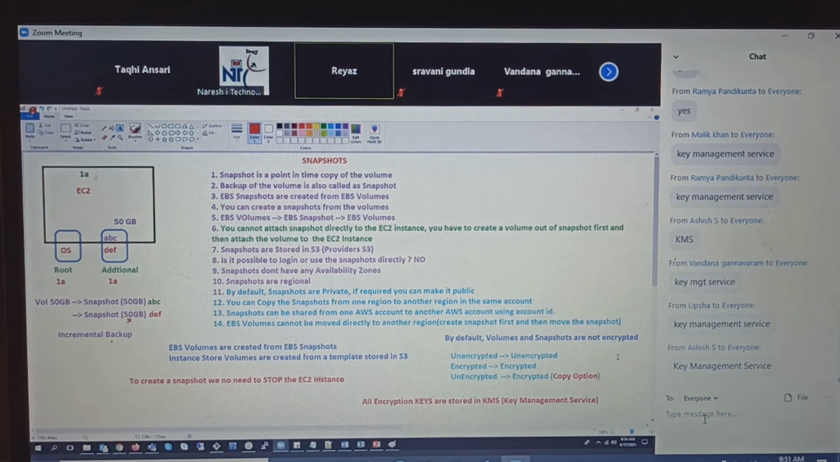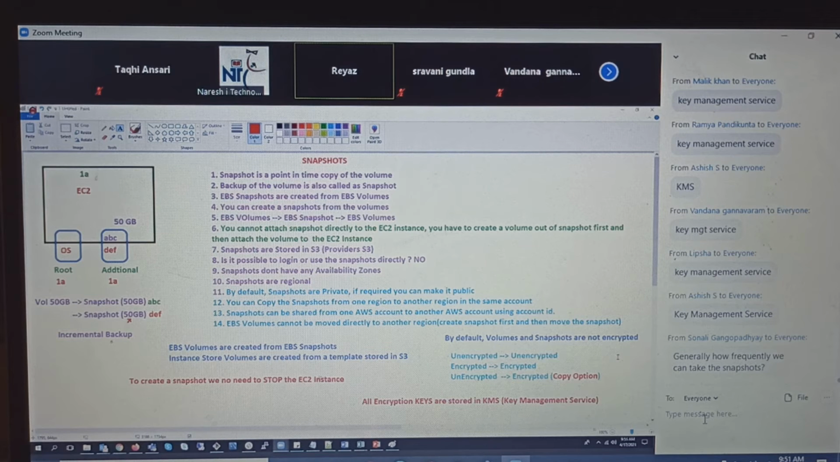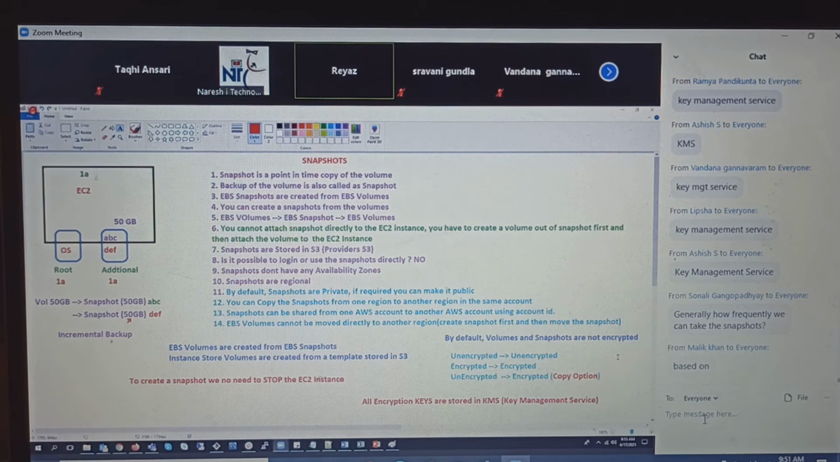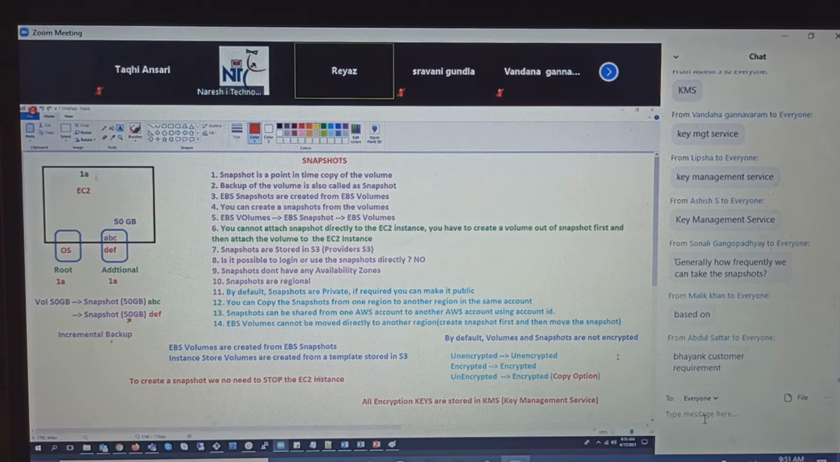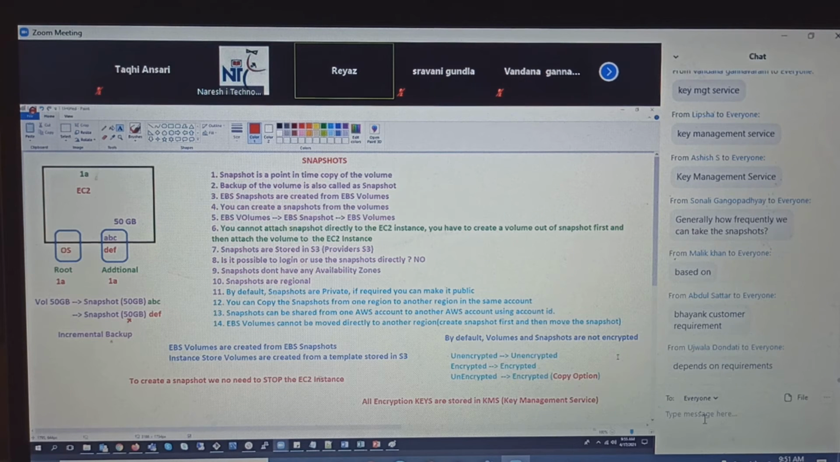Okay, so let me say how frequently we can take the snapshot. Same question again: generally, how frequently can we take the snapshot? How do we say that? It purely depends on the requirement. Generally, once every day, to make you satisfied. So usually it's the customer requirement. It depends on the requirement.